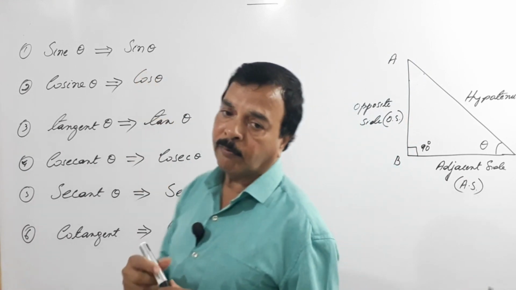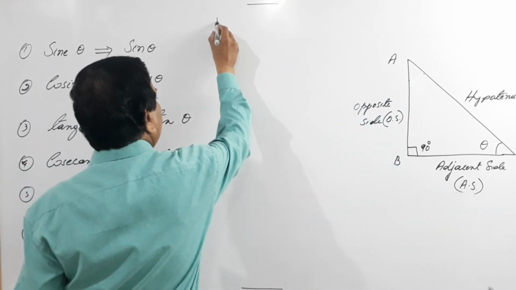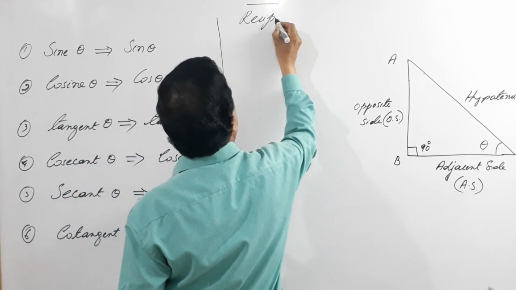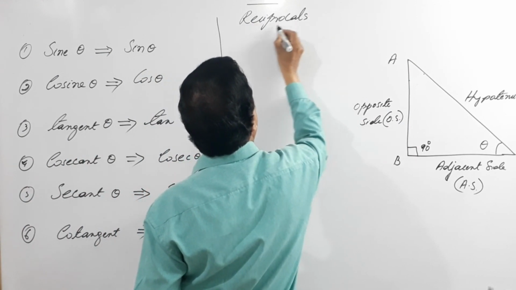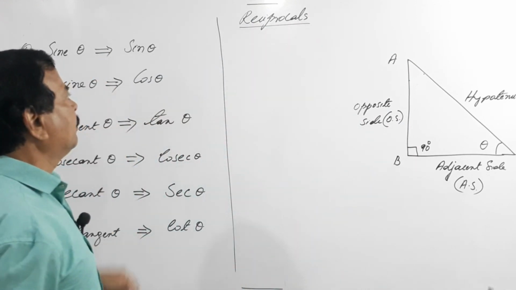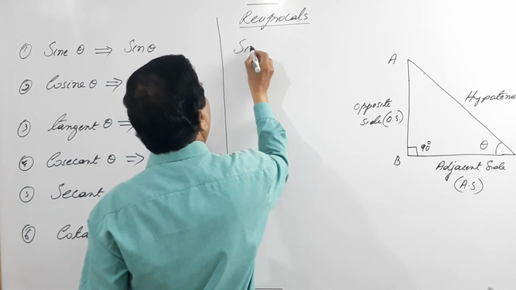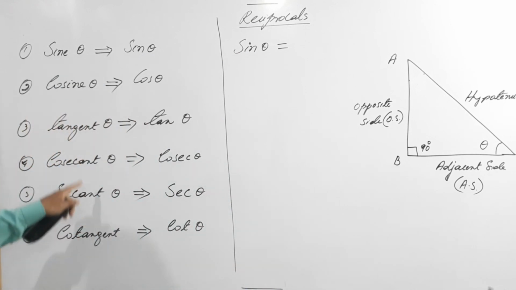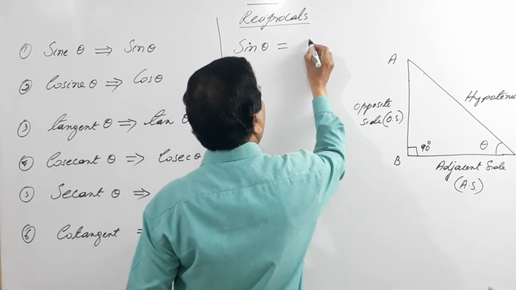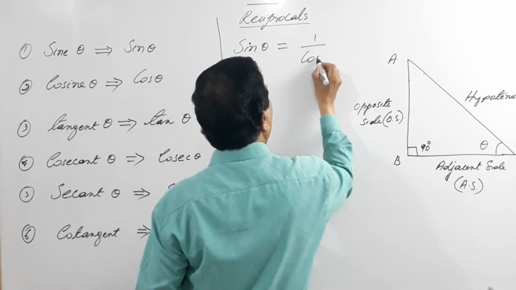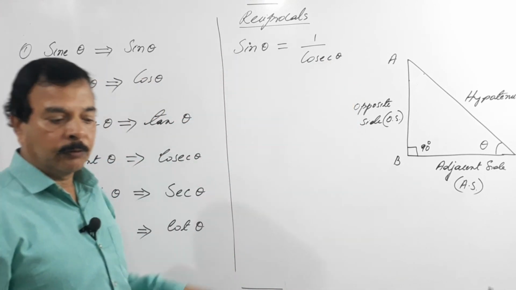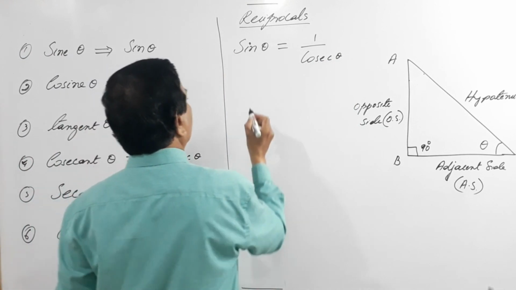Now the reciprocals. The reciprocal of sin theta is cosecant theta, that is, sin theta is 1 by cosecant theta. Now this is a very important relation, we shouldn't forget. Next, cos theta.